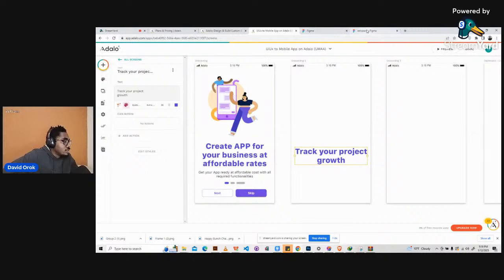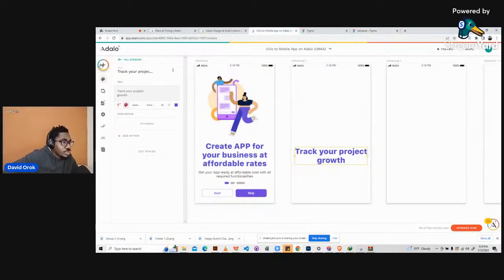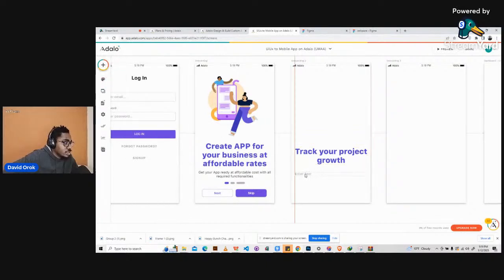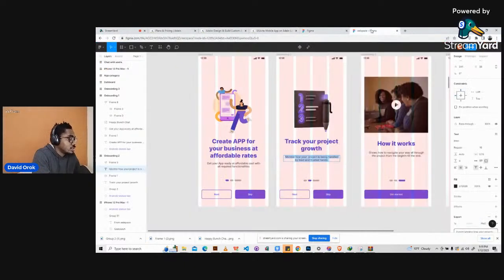Then is there a text? Yes, there's a text. So we have a text here. I'll copy the text. The dimension here is regular, 16 font size, center aligned, and it has a color itself. So I'll bring in a text, come here to add components, click on the text and just bring it here, then paste it. Then let's go back and see the properties. So we have it's regular, it's font size 16, and let's copy this code, just the color of the font.